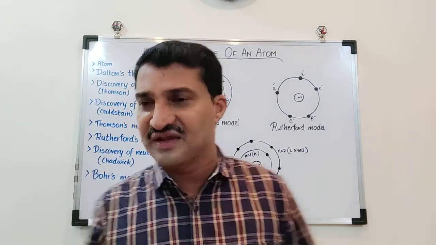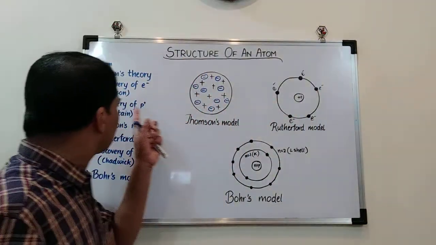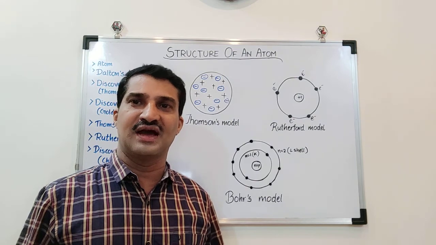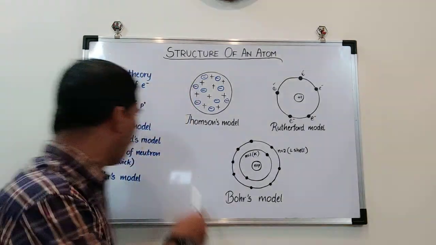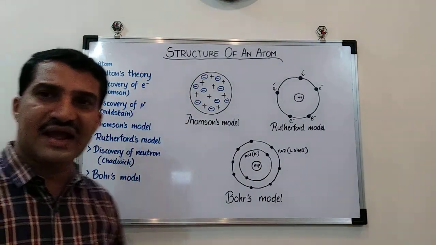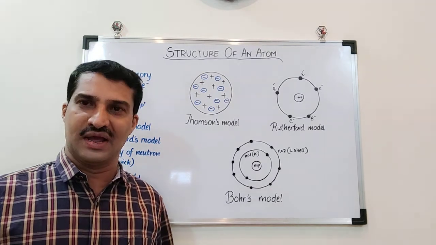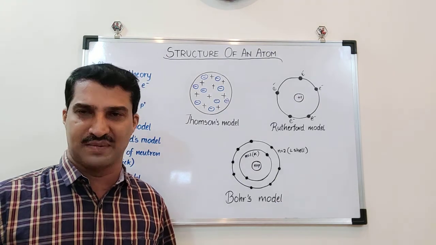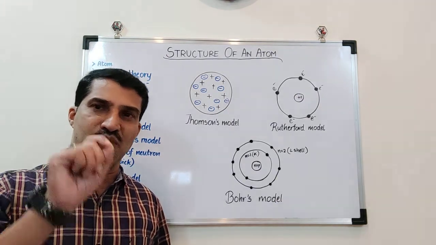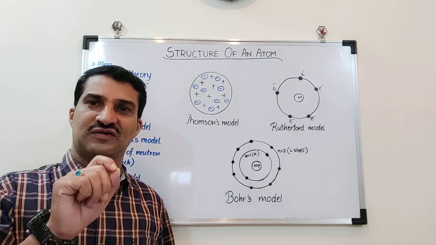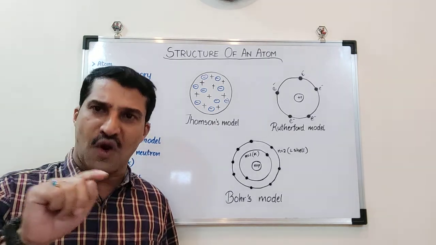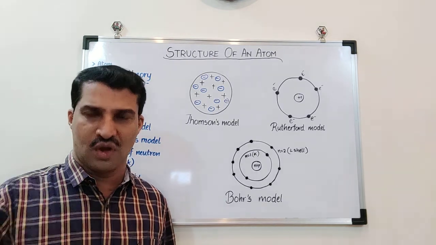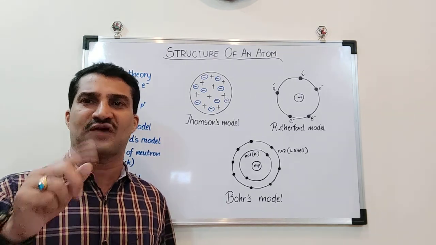But the Thompson's atomic model is also rejected because there is another scientist called Rutherford. Rutherford comes with his own model. Rutherford tried an experiment called alpha particles experiment. What he did is he bombarded alpha particles, which are plus 2 positively charged particles. That means a helium atom, if you remove 2 electrons from it, becomes a plus 2 charged particle.